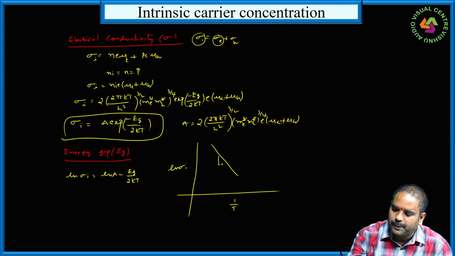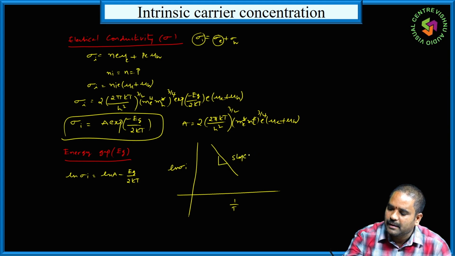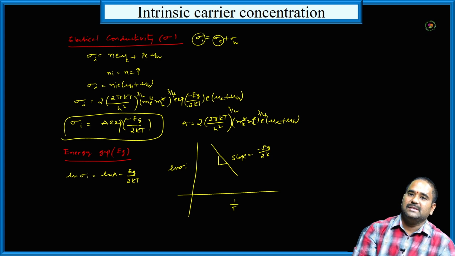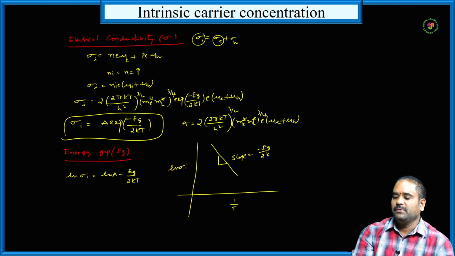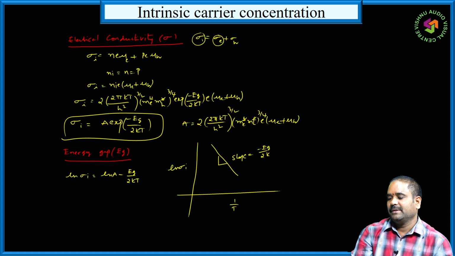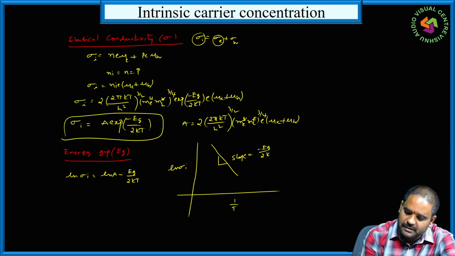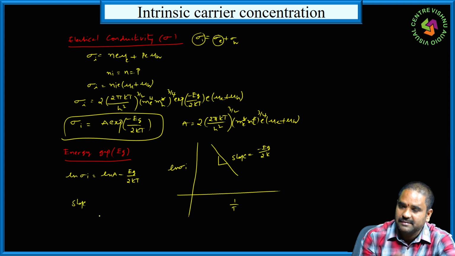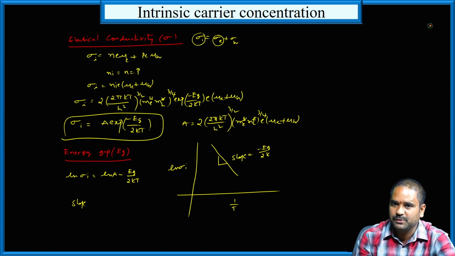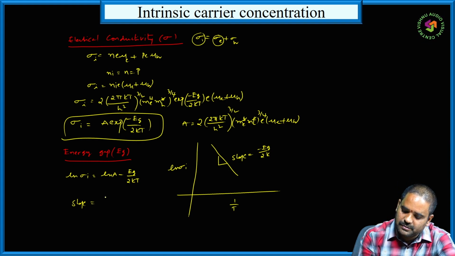Okay, so the slope is equal to minus Eg by 2k. So by taking the slope, we can determine the energy gap of the material. We will take the modulus, because we will get a negative slope, then slope is equal to Eg by 2k.